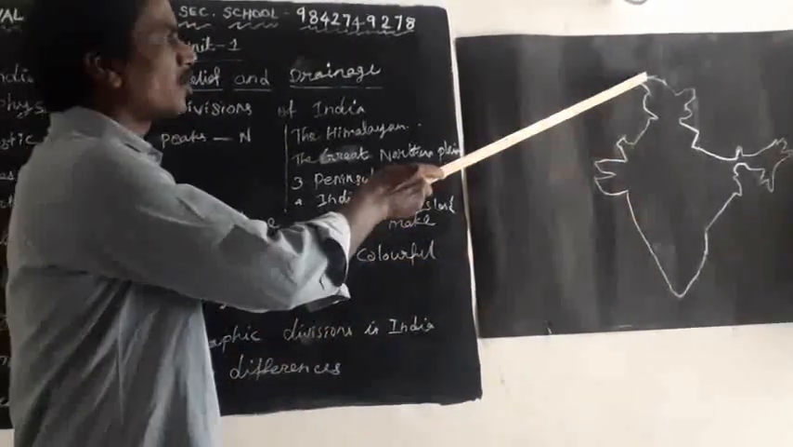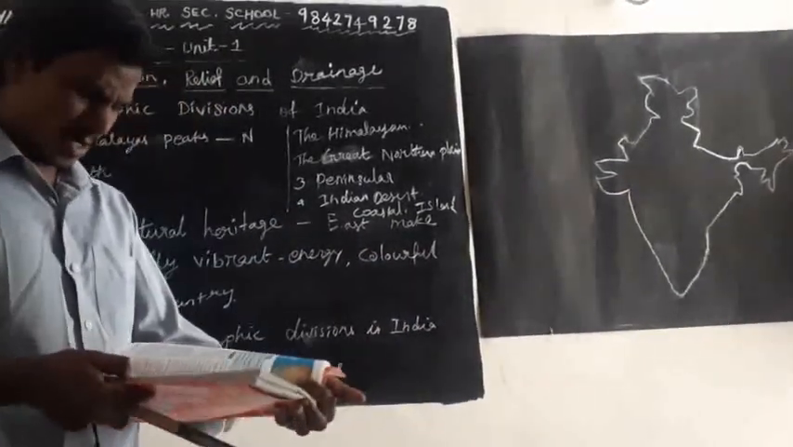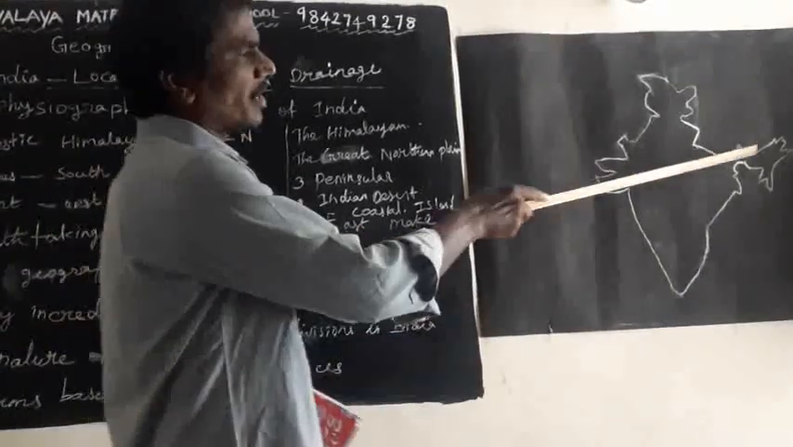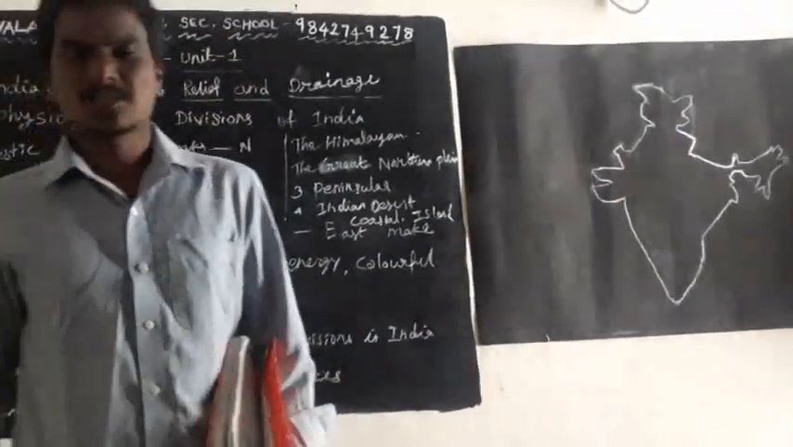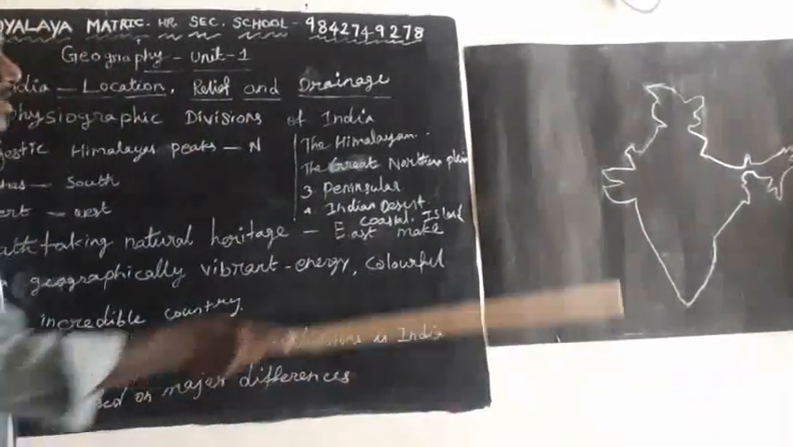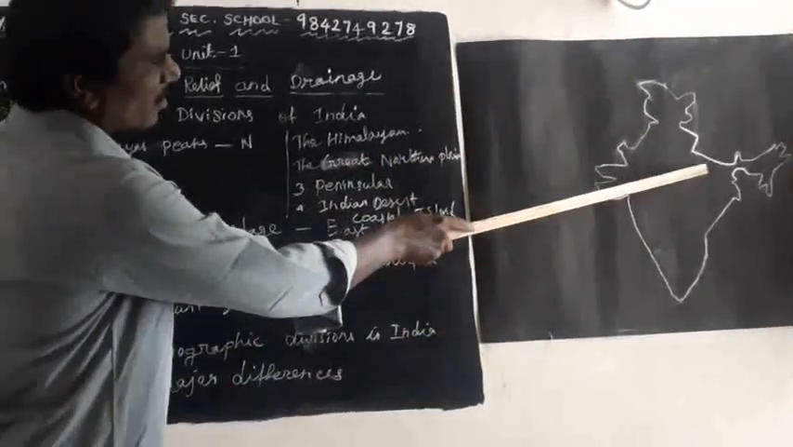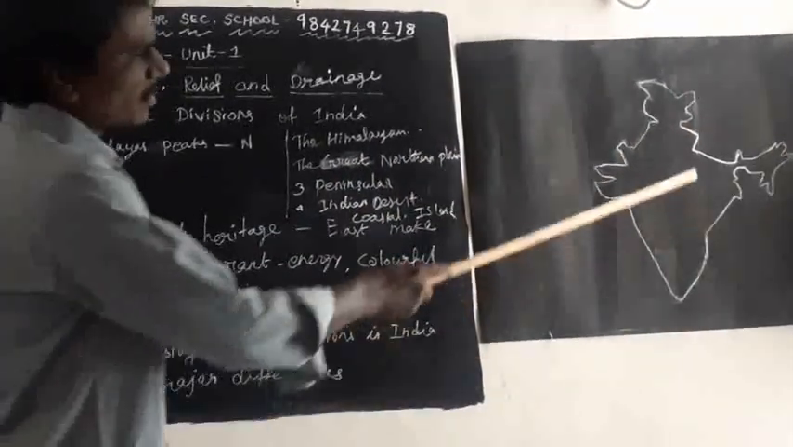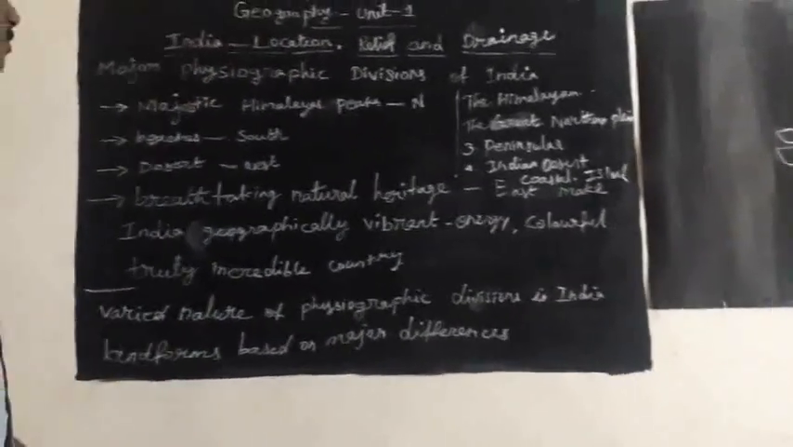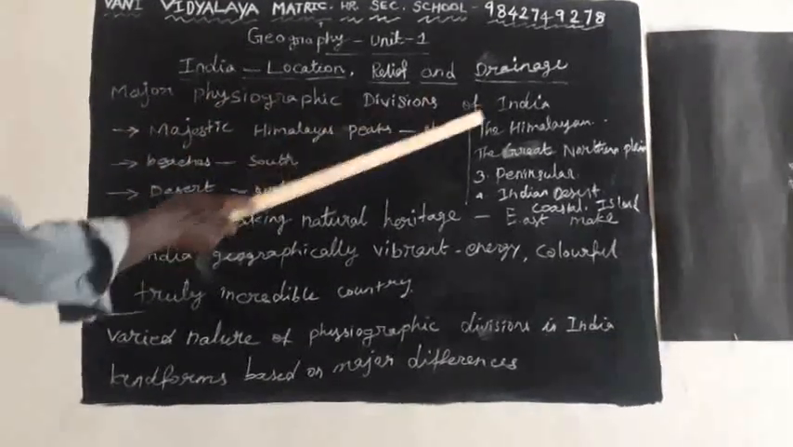North to south the distance is 3,214 kilometers, and west to east it is 2,933 kilometers. The IST meridian passes through Mirzapur, near Allahabad. Now I am going to take the topic of major physical divisions of India.